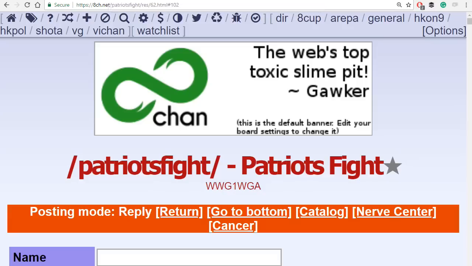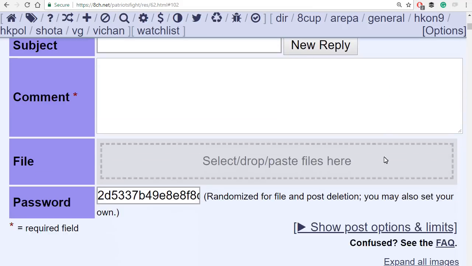Let me show you this. This is the Patriots Fight board on 8chan. This is a board that is set up just for Q. No one can respond to Q on this board. Q just posts his own posts on here. And to get there, you can just go to 8ch.net/PatriotsFight/. That is the address for the Patriots Fight board.